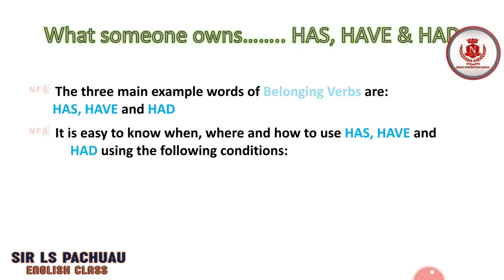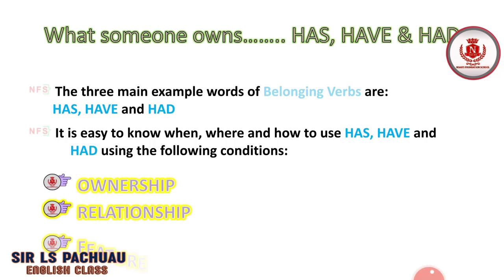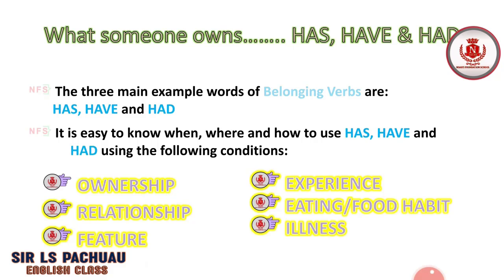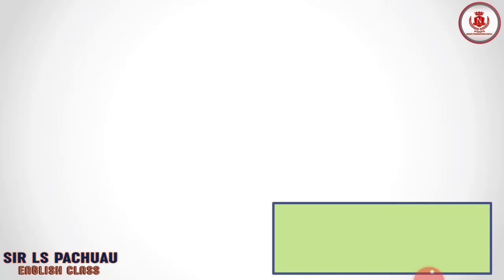So what are the conditions? Let's see. Ownership, relationship, feature, experience, eating or food habit, and illness or sickness. Okay, so first of all, let's see ownership.